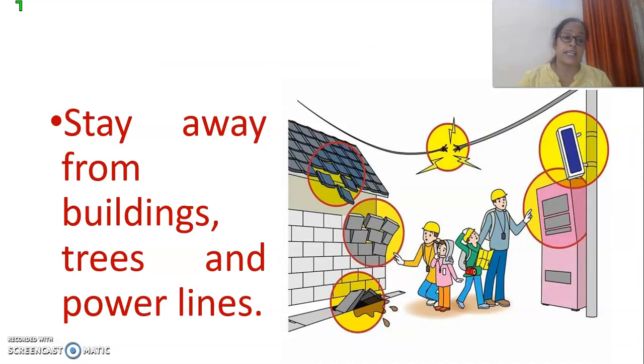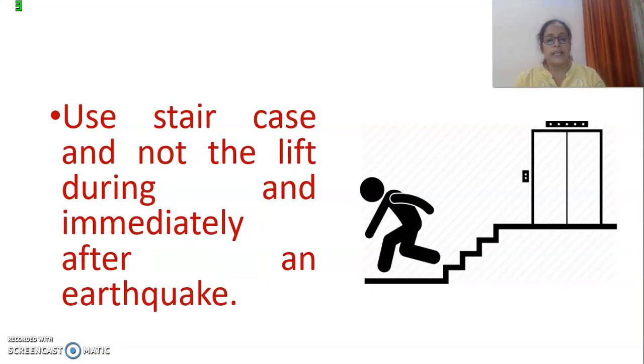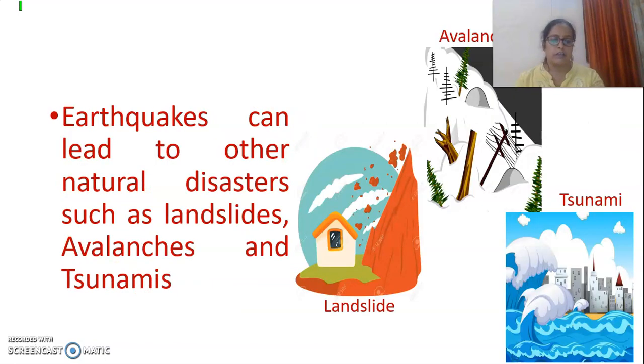Then we should stay away from buildings, electric poles and power lines, even the trees also, because they may fall on us. If we are inside the building by chance, we should sit under a table so that if the roof falls, you will not get a direct hit on your head. Always use the staircase when there is an earthquake, fire or any emergency like that. So here I am talking about the earthquake. Whenever there is an earthquake, use the staircase, not the lift, during and immediately after the earthquake, right?